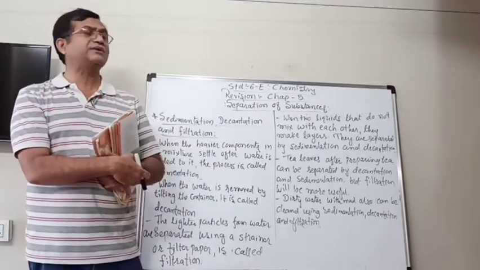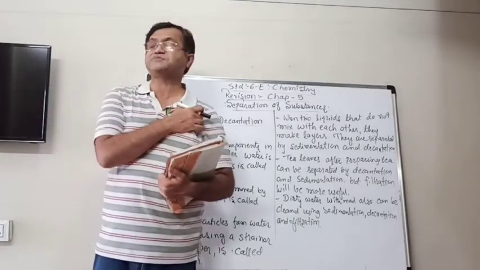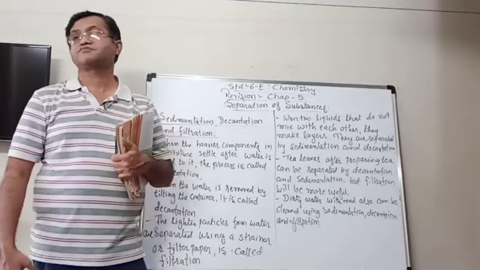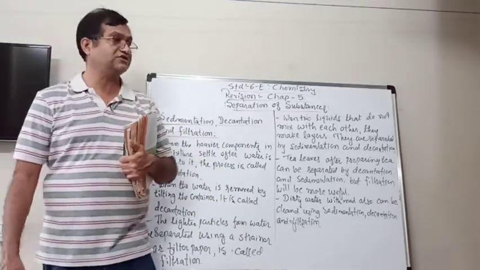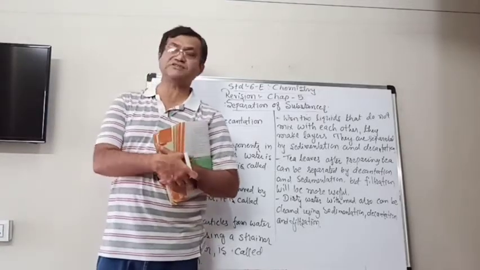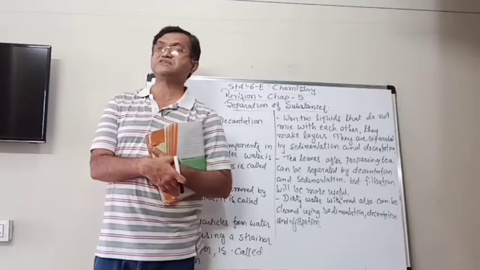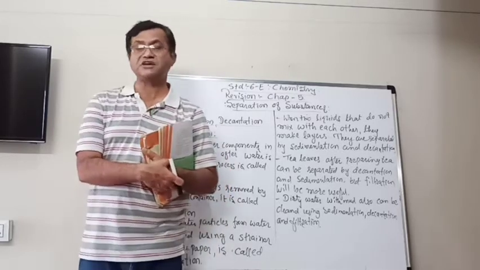Now there are different methods to separate the substances from the mixtures. According to the size, weight, and the type of the components, we have to use different types of methods for the separation.